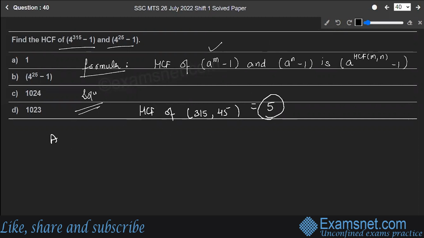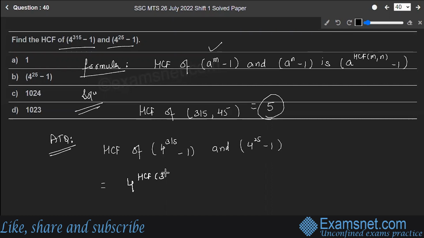Now, according to the question, HCF of 4 raised to power 315 minus 1 and 4 raised to power 45 minus 1 is equal to 4 raised to power HCF of 315 and 45, minus 1.